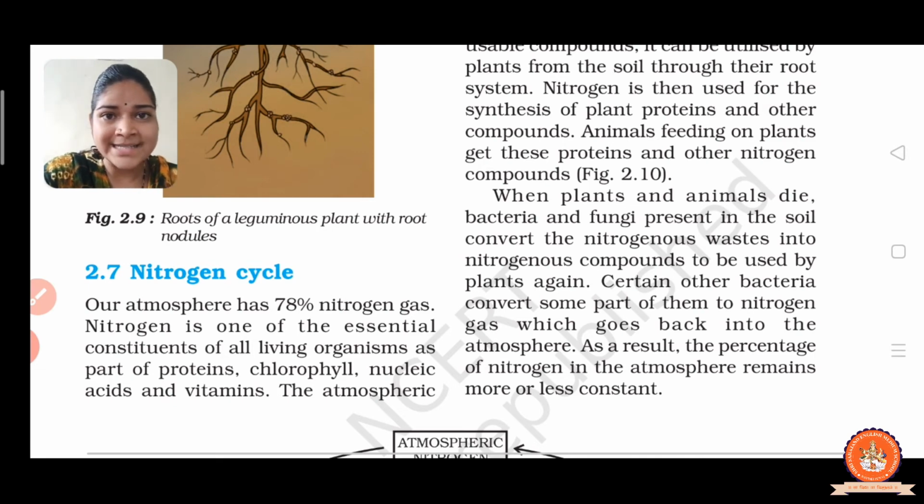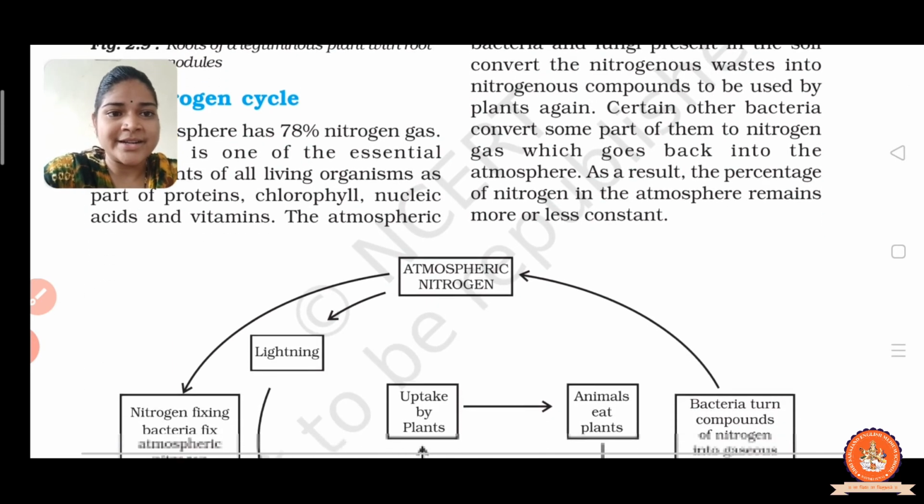When the plants and animals die, the bacteria and fungi already present in the soil convert the nitrogenous waste into nitrogenous compounds to be used by plants again. And certain other bacteria convert part of them into nitrogen gas, which goes back into the atmosphere. As a result, the percentage of nitrogen in the atmosphere remains constant.